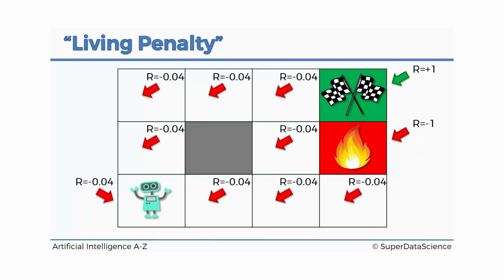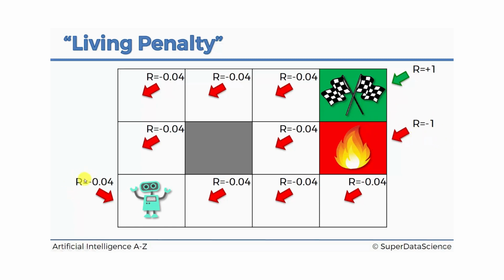We'll add a very small reward. It'll be -0.04, and as you can see, it's negative. So every time the agent moves, he'll get a negative reward. And that's why it's called a living penalty, because no matter where he goes, he will always get this negative reward, except for these final tiles, because that's the end of the game.